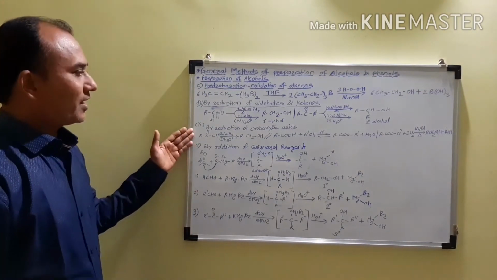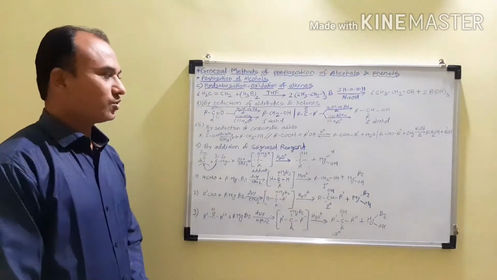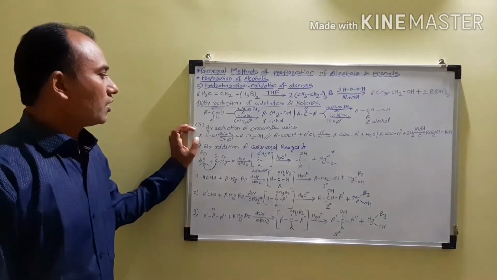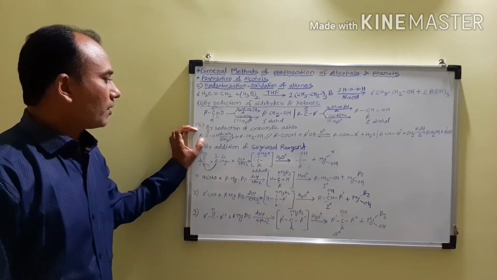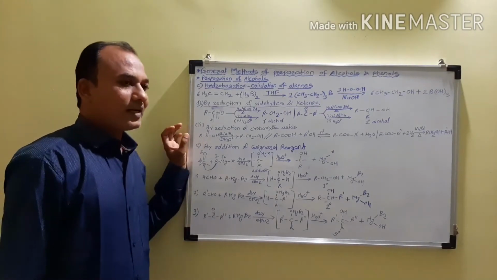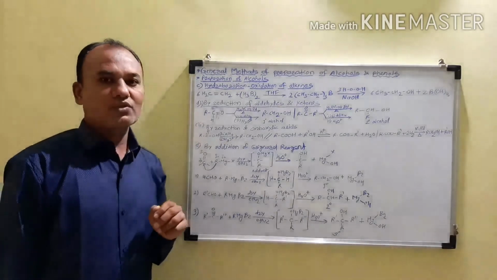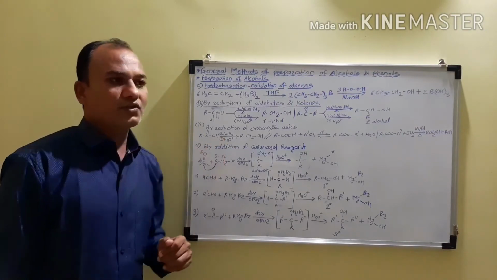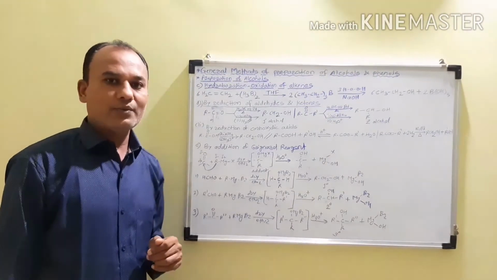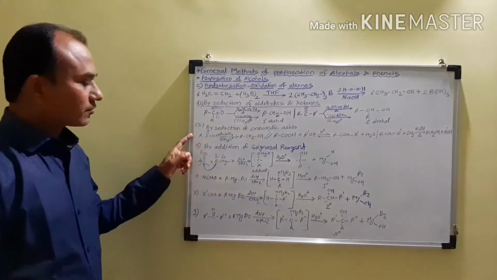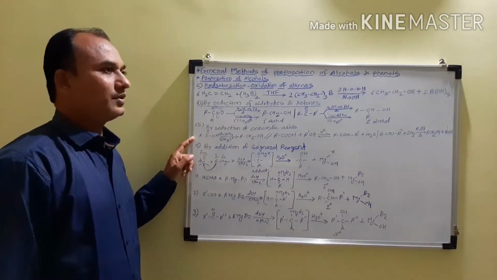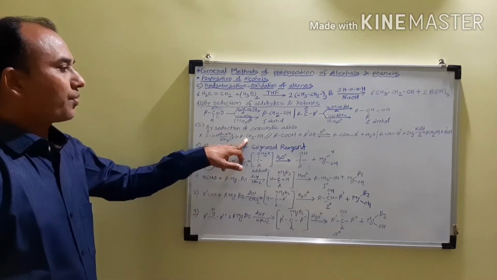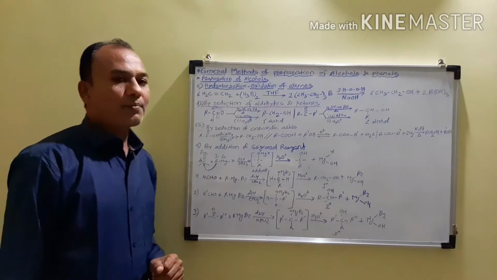Now the next method, by reduction of carboxylic acids. It is also a carbonyl compound having the formula RC=OOH. The reduction of this carboxylic acid requires a strong reducing agent, and therefore we are using here the strong reducing agent, that is the lithium aluminum hydride. So when carboxylic acids are treated with the lithium aluminum hydride in the acidic medium, they give the primary alcohols.